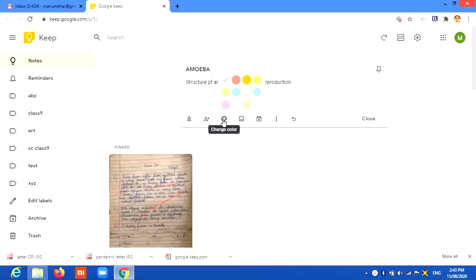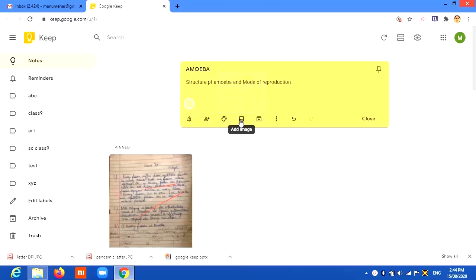I am preparing notes of science for class 9. I can put all those notes, I can give all those notes a yellow color. When I open the interface, I'll get an idea from here only that all the notes in yellow color are class 9 notes with science notes. So I've just added sticky notes to my set of notes.